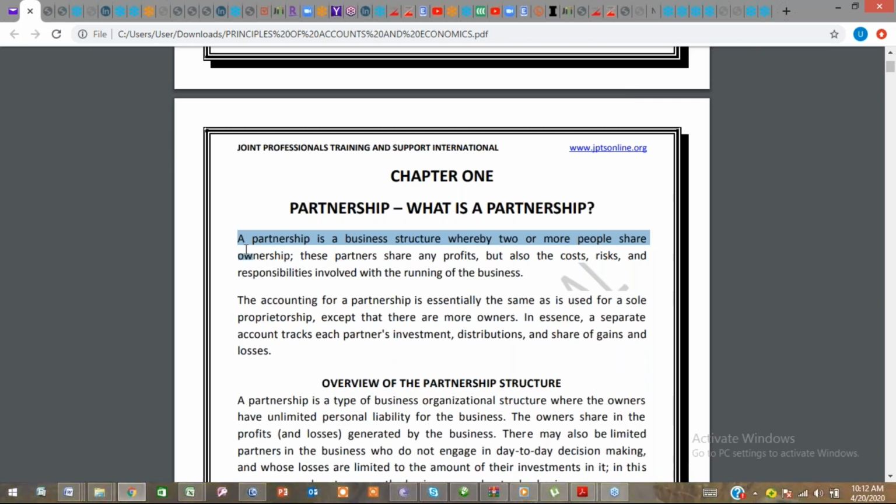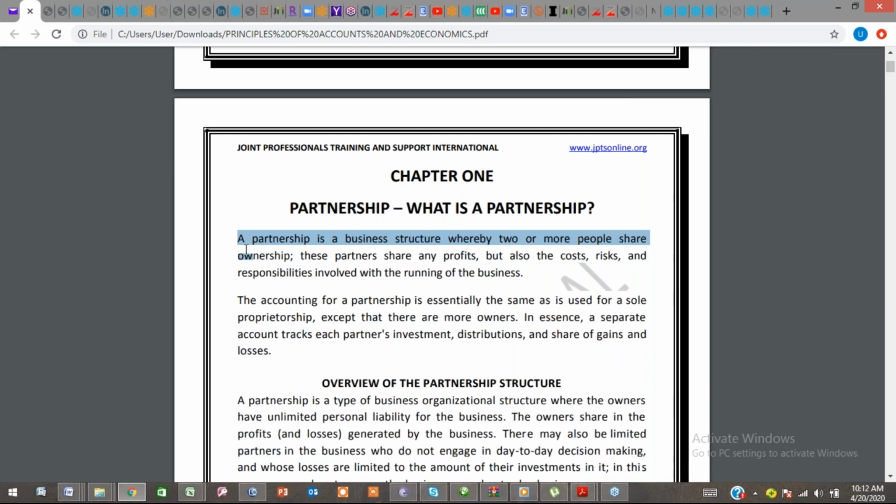When two or more individuals or institutions come together to work upon a business venture, it is known as a partnership. The proportion to which they share risk, cost, and profit will be dependent solely on their input into the partnership. The accounting for a partnership is essentially the same as that used for a sole proprietorship.